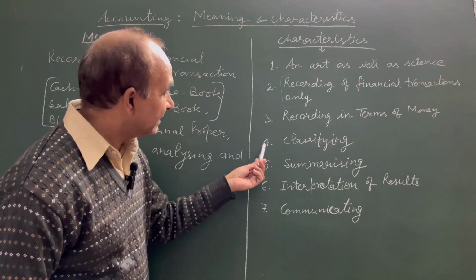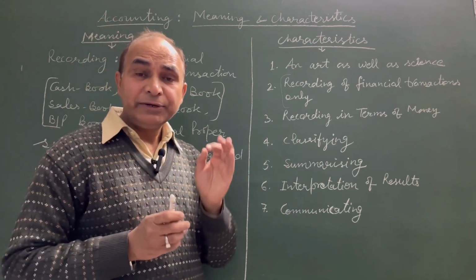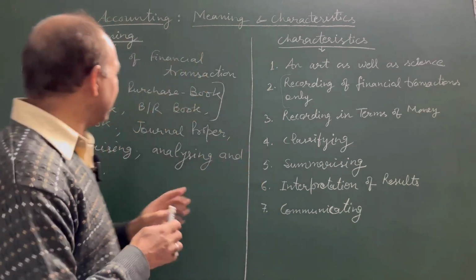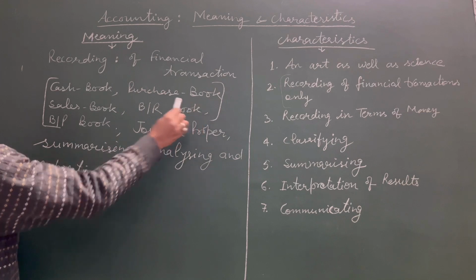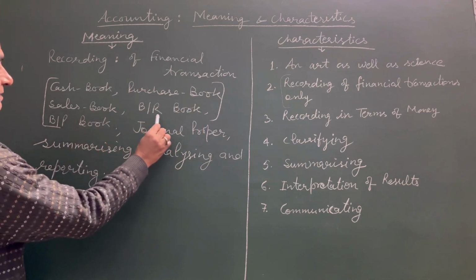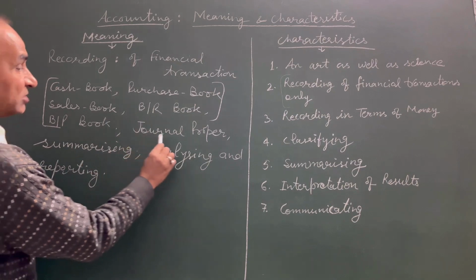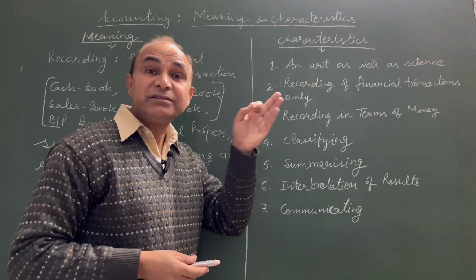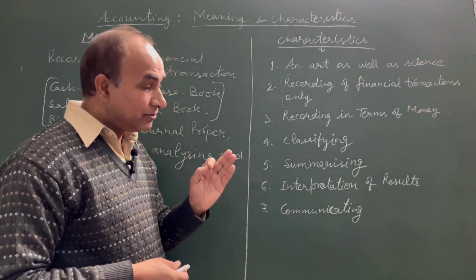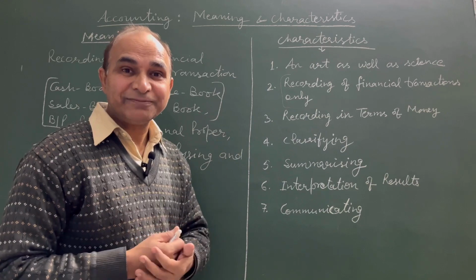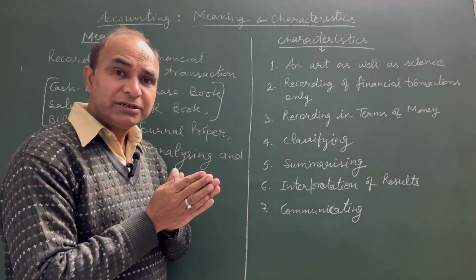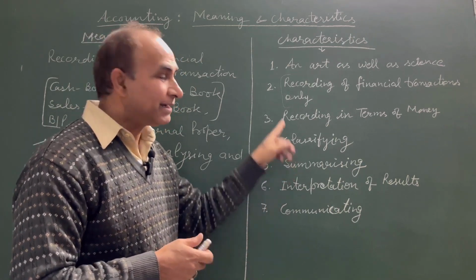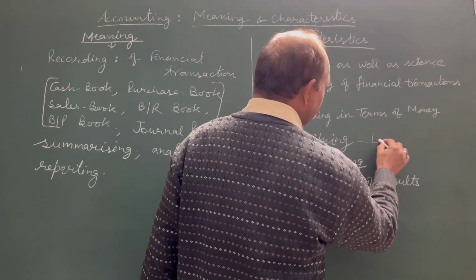Now the fourth point is classifying. After recording the financial transactions in the books of accounts, and I told you the books of accounts, these are cash book, purchase book, purchase return book, sales book, sales return book, bills receivable book, bills payable book, and journal proper. These are the books in which financial transactions are initially recorded, and these are the primary books of accounting. After recording the transaction into the primary books of accounting, these are classified, and classification is done through the ledger.